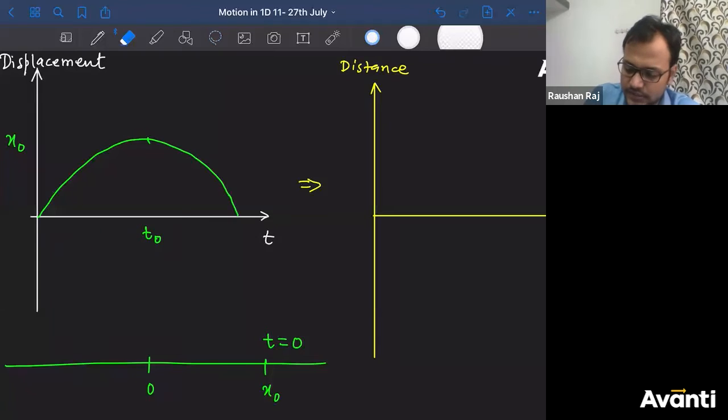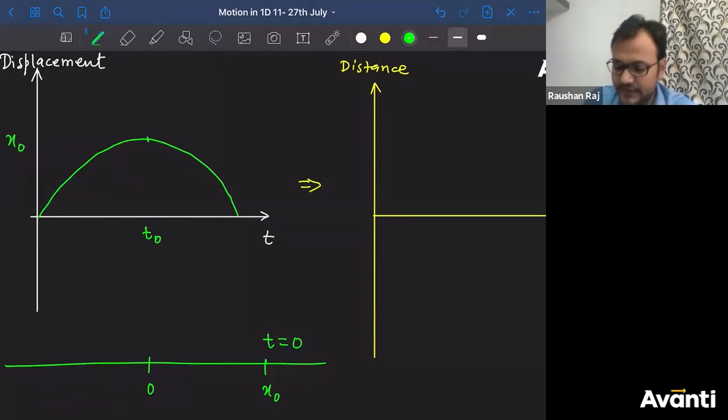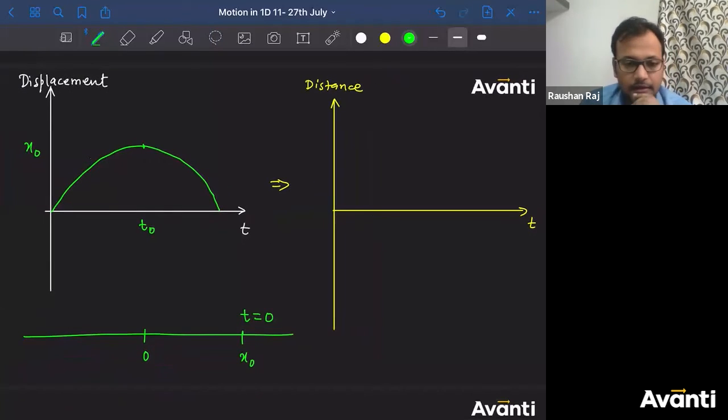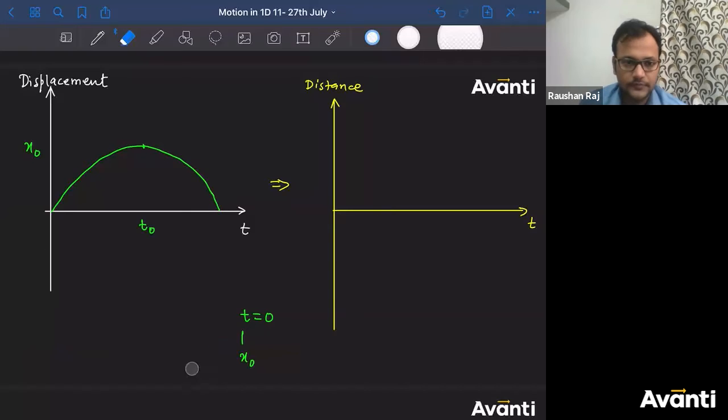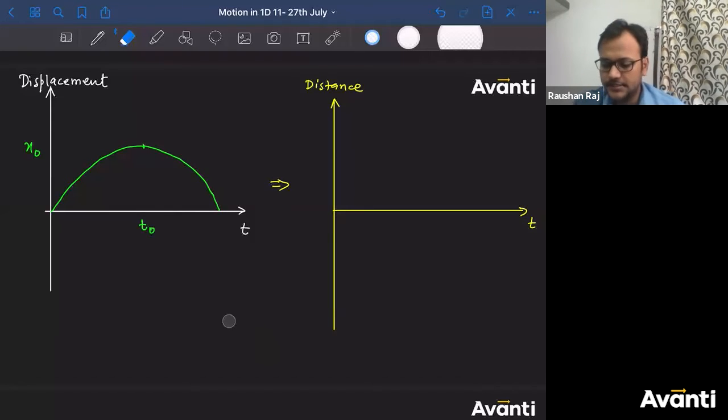Guys, did you understand what was the problem with the last graph? Only few of you were able to identify that. Yeah, you can do that, Kirtan. We will do that, don't worry. How can you convert this displacement time graph into distance time graph? Tell me, answer quickly.